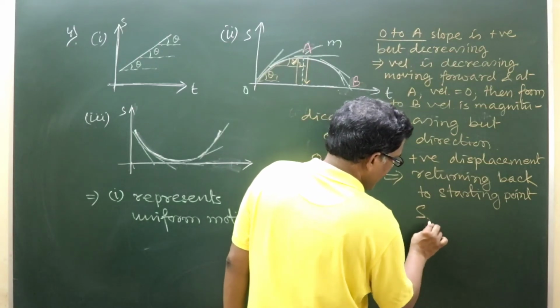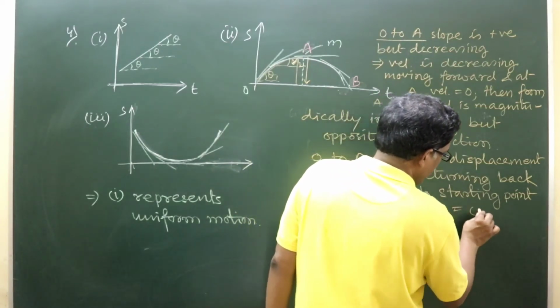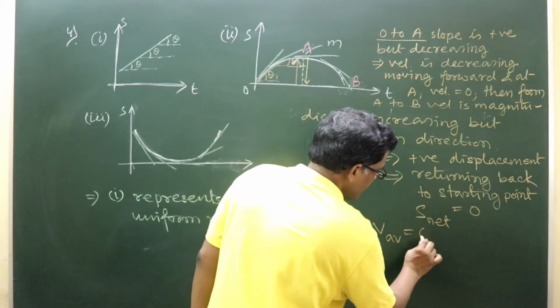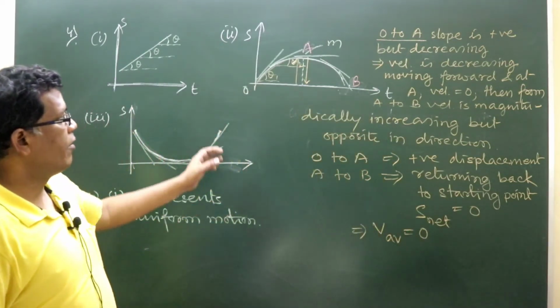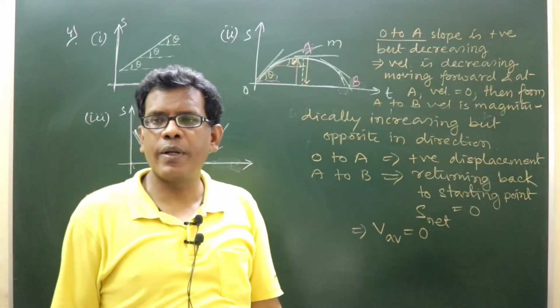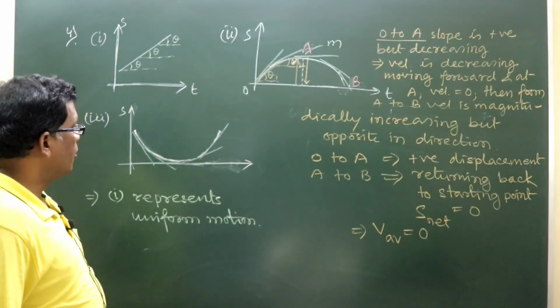So net displacement S becomes 0, so that's why V average is 0. So average velocity of the motion of the particle as per diagram 2 is 0.